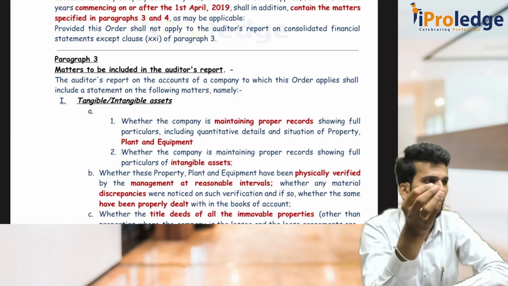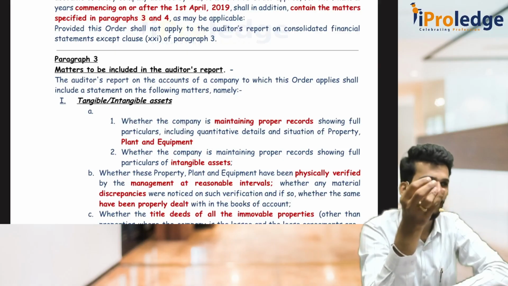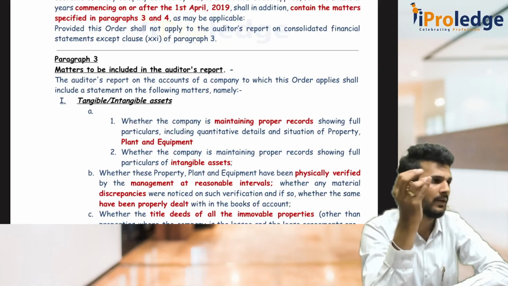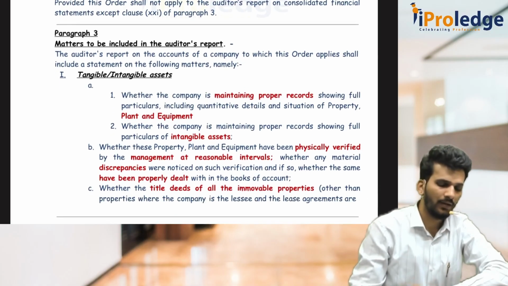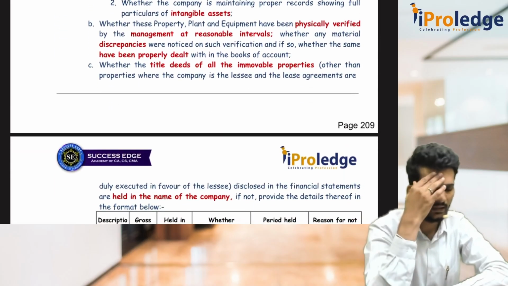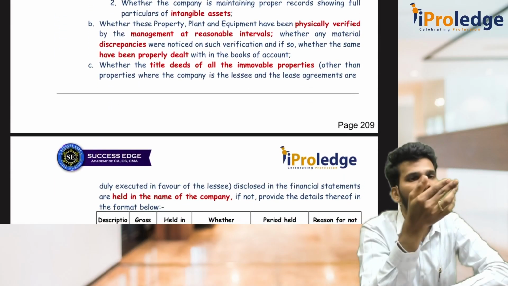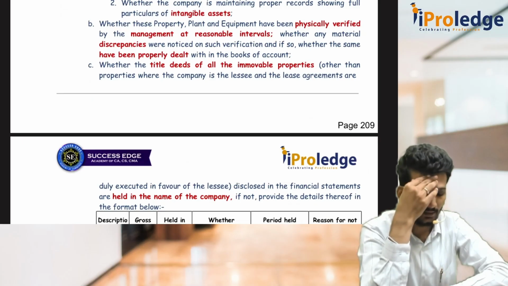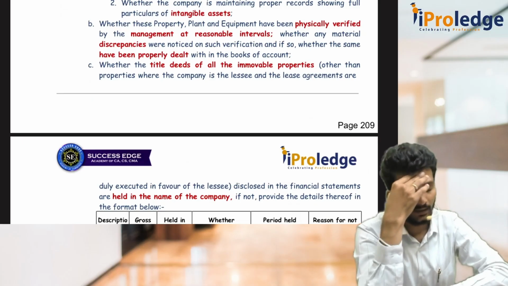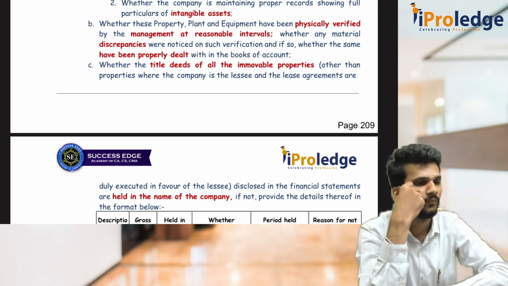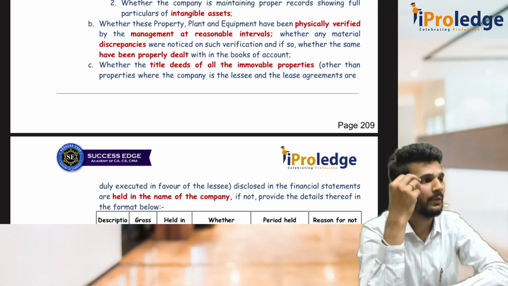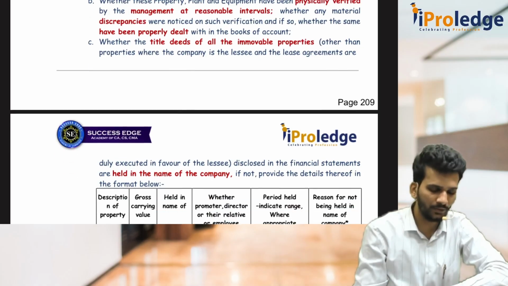First one, he should verify the fixed asset register, proper records. Second one, he has to check whether the company is making physical verification at reasonable intervals or not. Two things. Then third one, if the company is having any immovable property, other than lease agreements, then whether that is held in the name of the company or not, you have to check it. Sir, it is not held in the name of the company. Then it is held in the name of whom? What is the reason? What is the period they are held? You have to disclose those things.